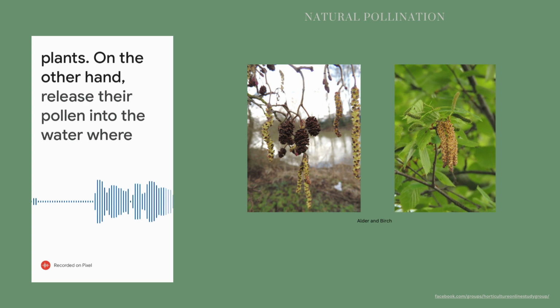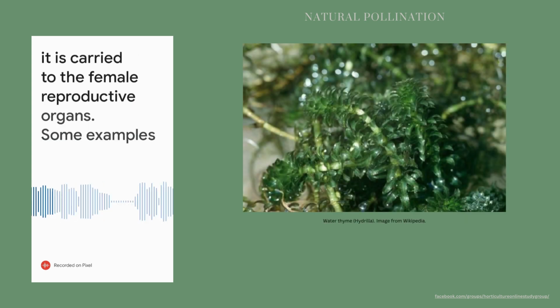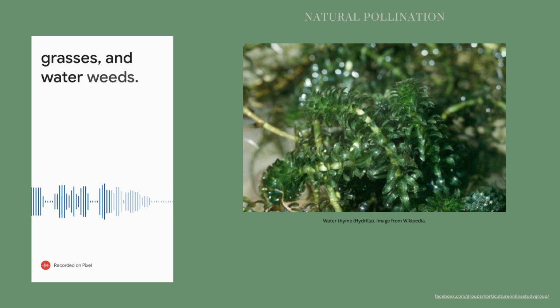Water-pollinated plants, on the other hand, release their pollen into the water where it is carried to the female reproductive organs. Some examples of water-pollinated plants in the UK include water thyme, ditch grasses and waterweeds.